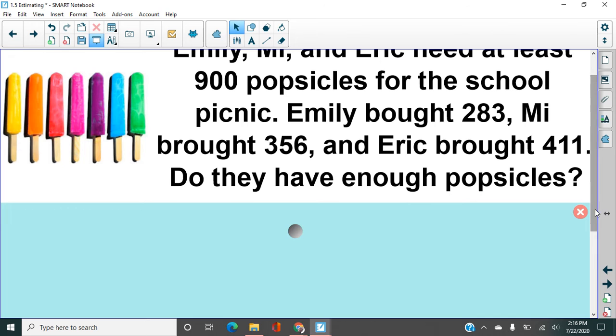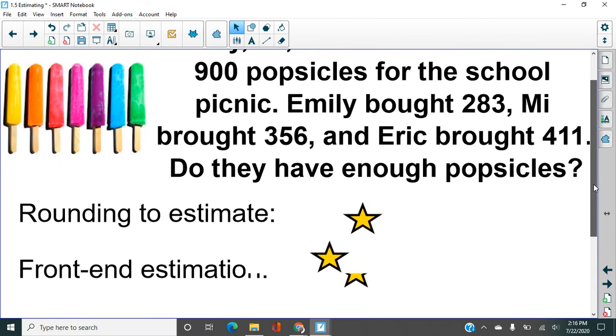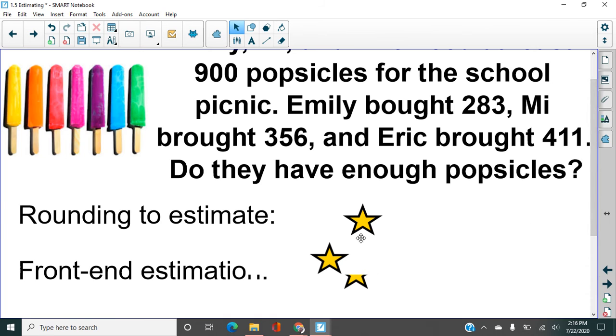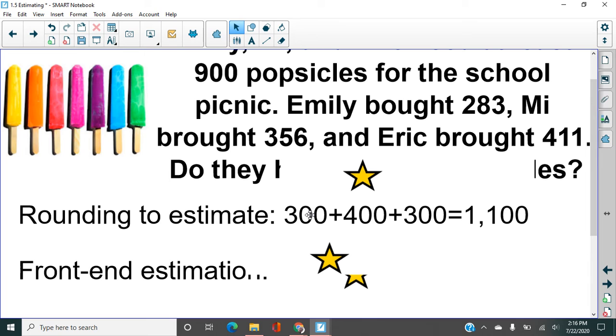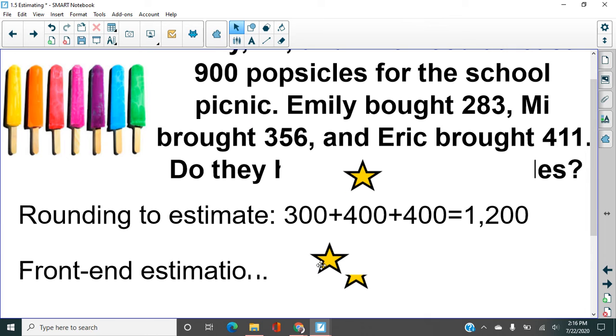All right, now what you're going to see under here really depends on the method that you picked. If we're going to round each of these numbers, we would end up with this: 300 plus 400 plus, check that, that should be 400 also. And that would give us 1,200. Or we could do front-end estimation.